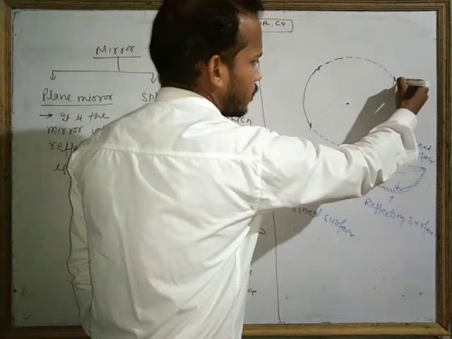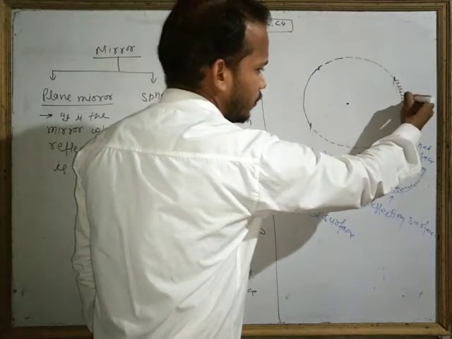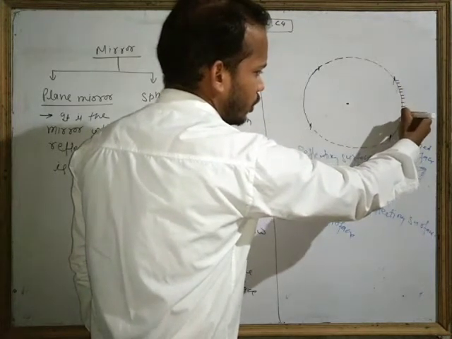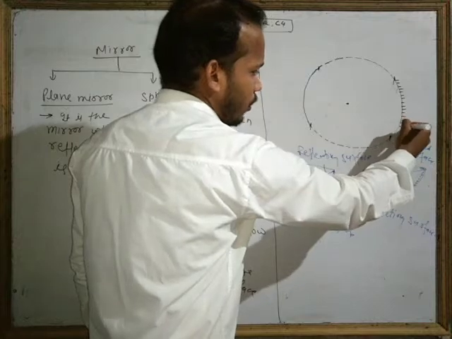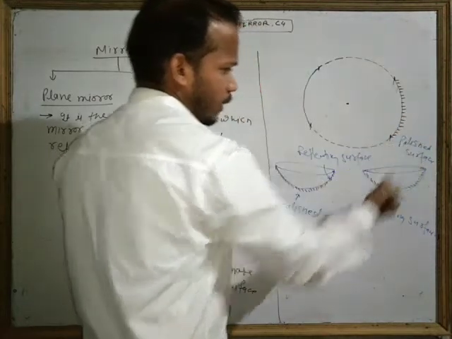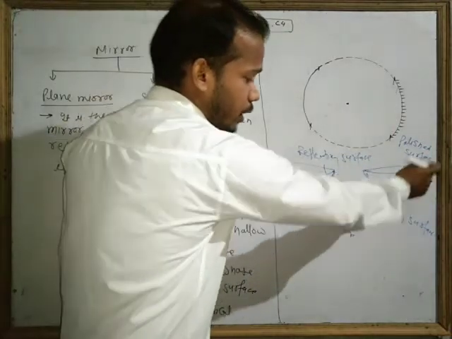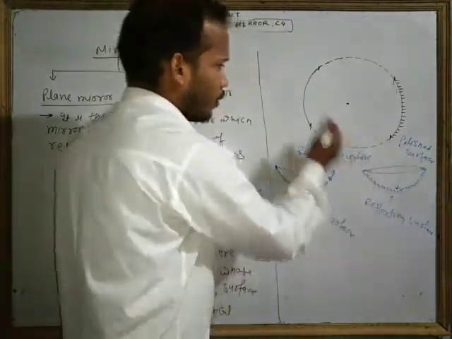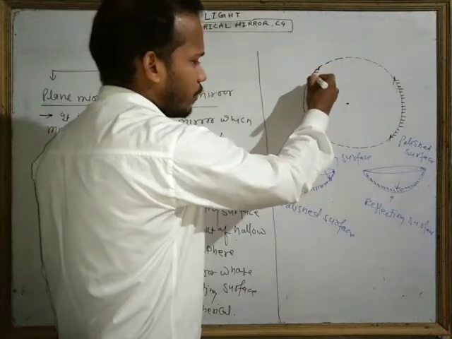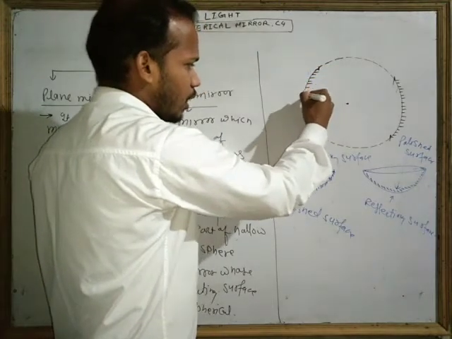And this mirror is polished from inward and its reflecting surface is outward.